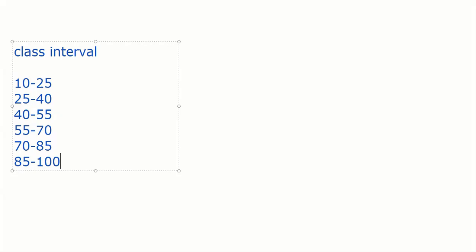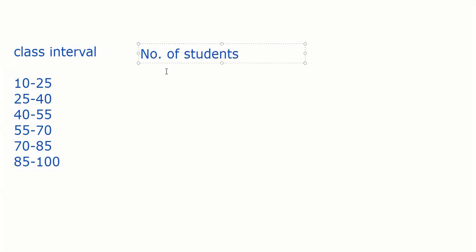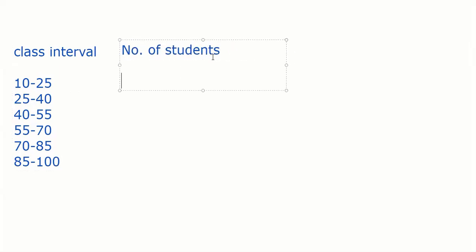So how many people have scored how many marks? People who scored between 10 to 25, and here the frequency is the number of students. That is the data given. So guys, this is the question I am writing still. And the number of students is 2 here, 3 here, 7 here, 6 here, 6 here, 6 here. So this is the data given.